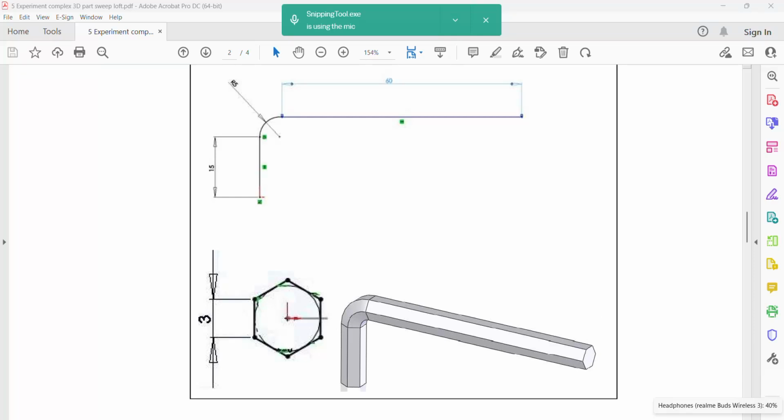Now we will see how the sweep command is used. Here you can see there is a path, and over the complete path there is a cross section, a hexagonal cross section, which creates an Allen key. We can check distance 15, 60 and a radius of 5.